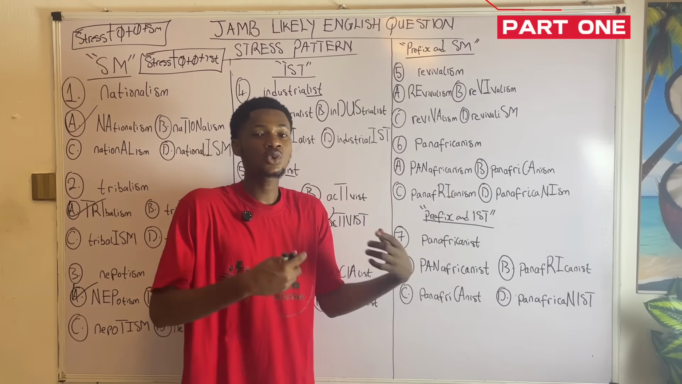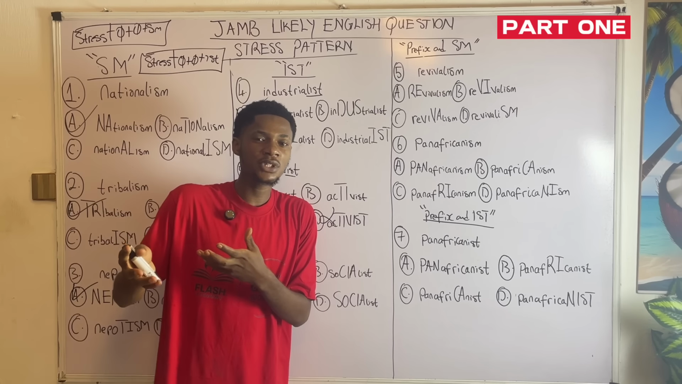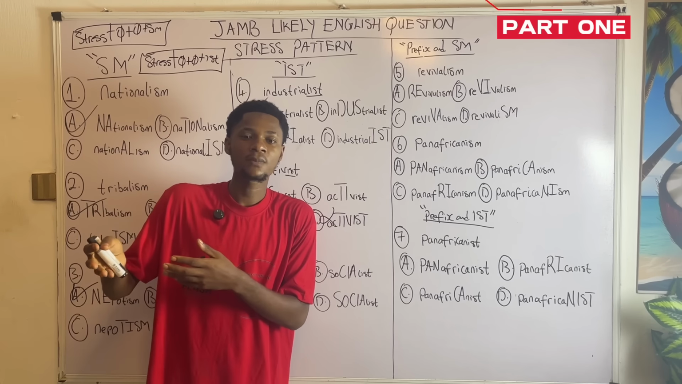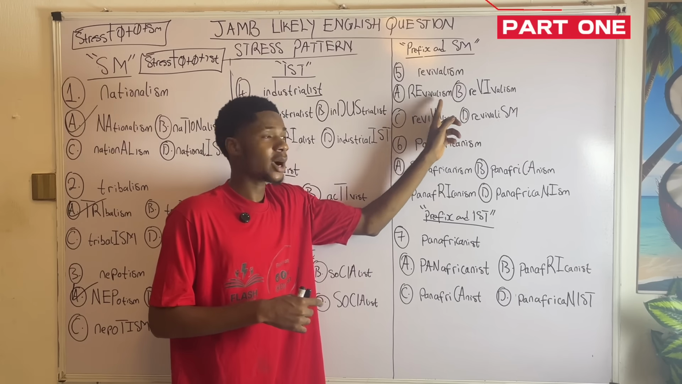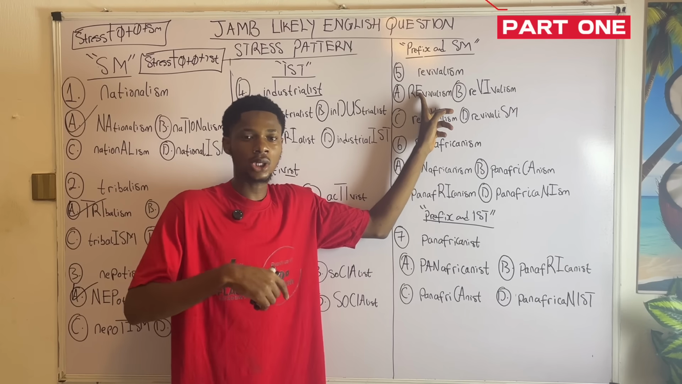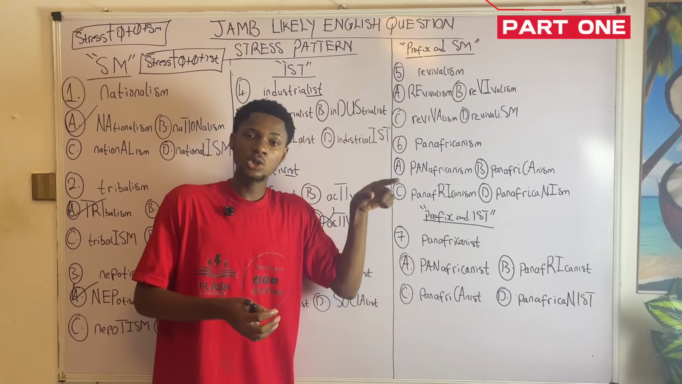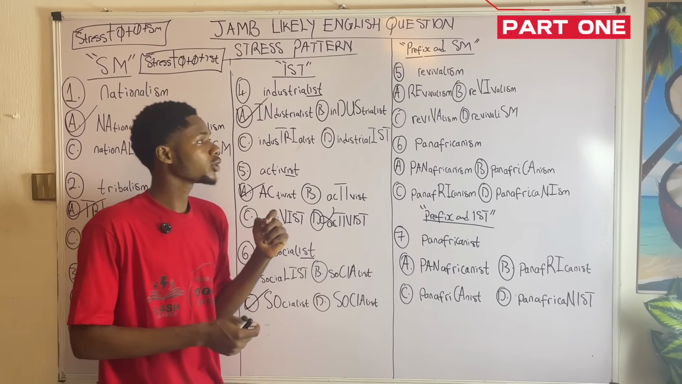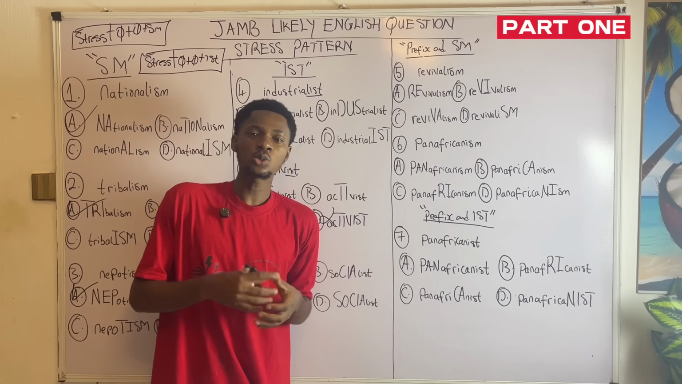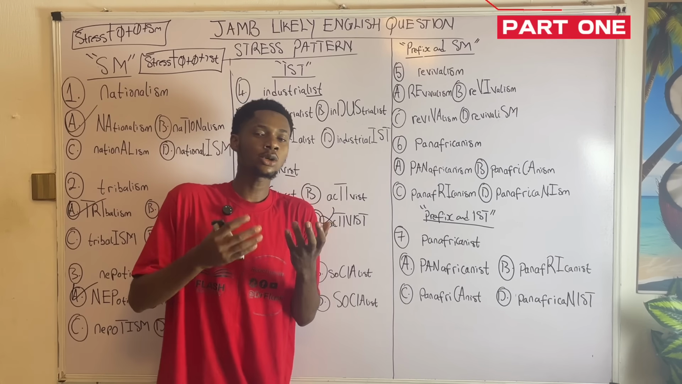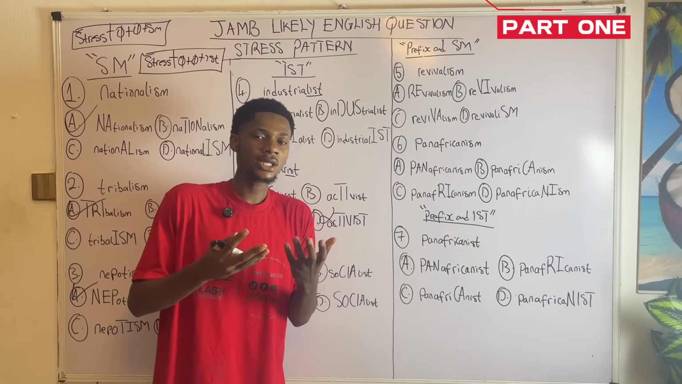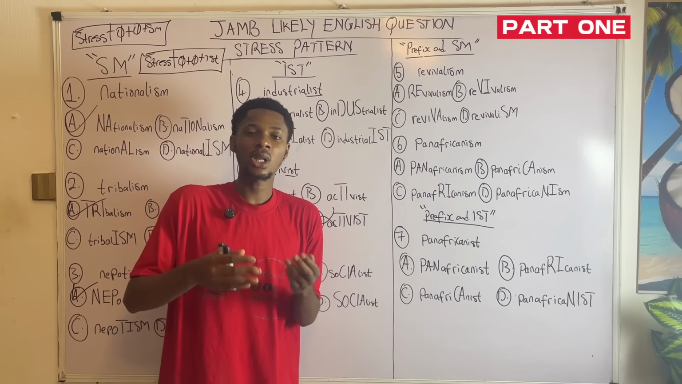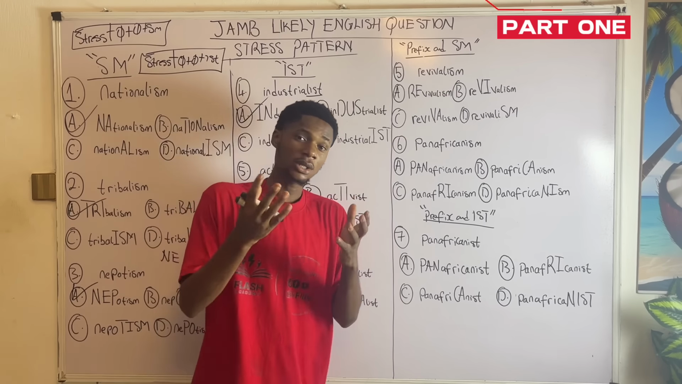So for words ending in SM that have a prefix, other examples of prefix could include RE. Example, we have revivalism, with RE in front. It becomes revivalism. So the rule is going to change. We do not just stress it according to this first pattern. Other examples could include pan, and anti. Example, we have courtism and anti-courtism. Take note of that.